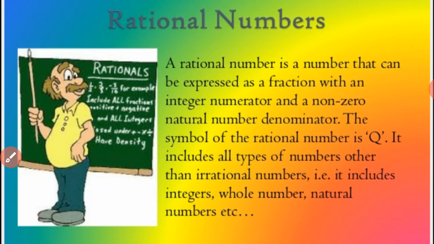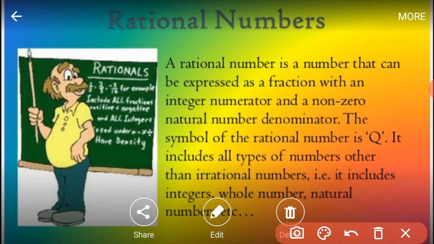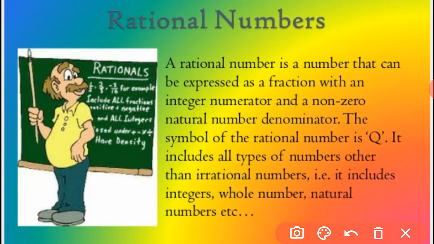The most important thing is that a rational number is a number that can be expressed as a fraction with an integer numerator and a non-zero natural number denominator. That means in the denominator we can have any number, but it should not be 0. The symbol of rational numbers is Q. It includes all types of numbers other than irrational numbers, that is, integers, whole numbers, natural numbers, etc. All whole numbers and natural numbers are included in rational numbers.